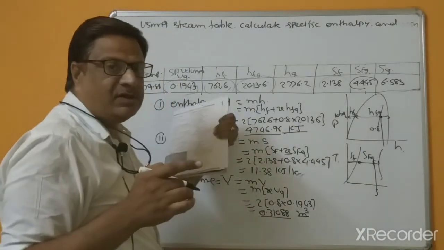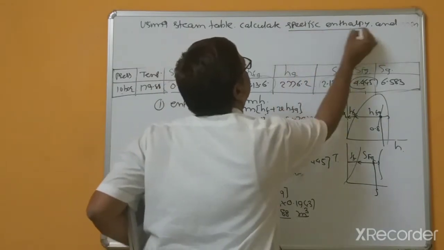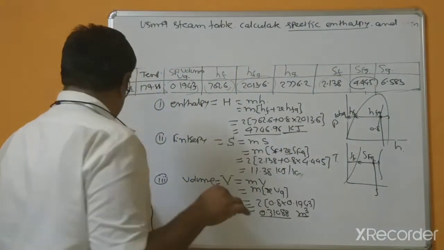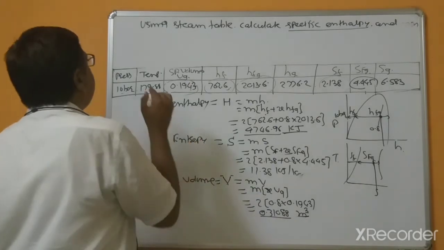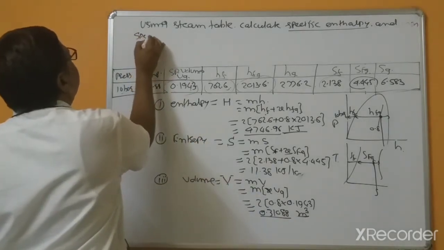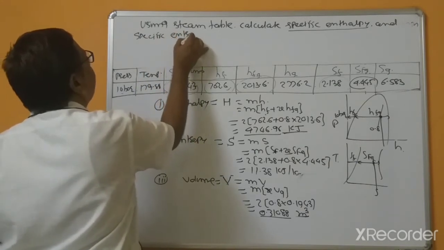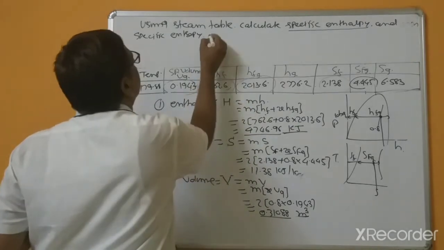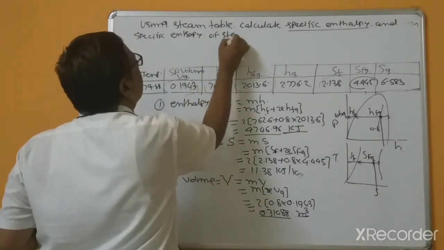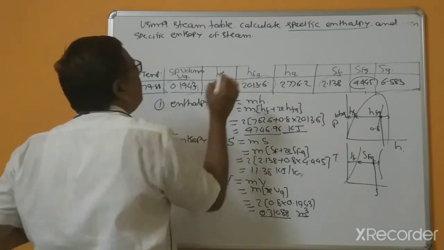Now in this case, what is asked? Specific enthalpy, which means small h. Specific enthalpy, specific entropy of steam at following conditions.